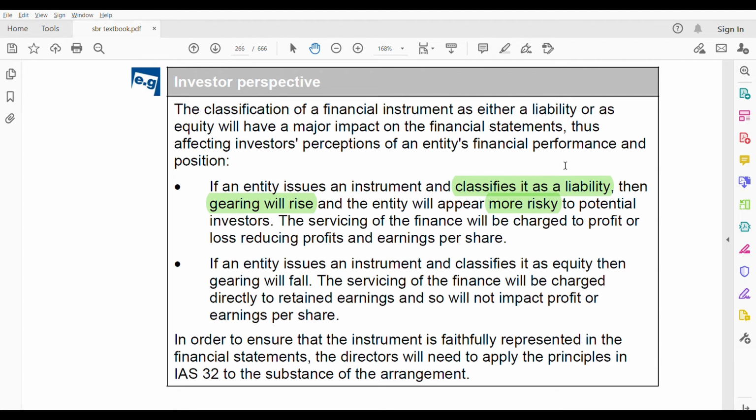So it will be more risky if gearing increases. We know that gearing increases your financial risk. So the servicing of the finance will be charged to profit and loss, reducing profits and earnings per share. What happens? The servicing of the finance, that means your interest, right? Interest related to that liability will be charged where? Will be charged in the profit and loss account. So because of that interest, your profits will reduce. And if profit reduces, earnings per share also will reduce. You see the impact?